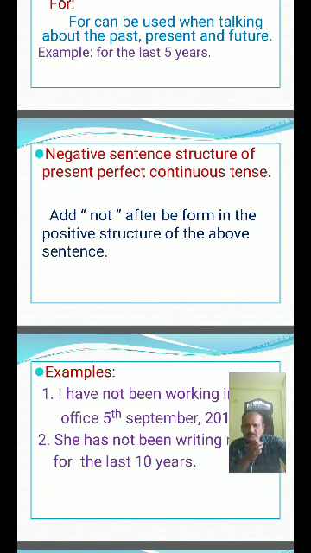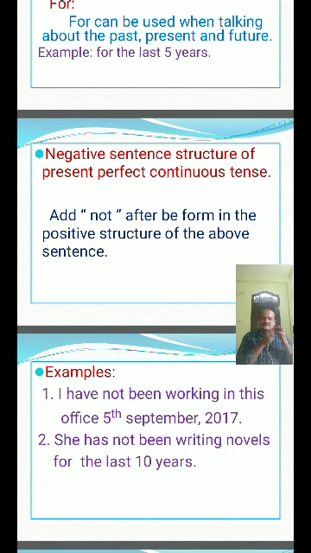I have not been working in this office since 5th September 2017. Sorry, there are typographical mistakes here. She has not been writing novels for the last 10 years. I have not been supporting that party since January 1st, 2019. He has not been supporting that party for last 2 years.